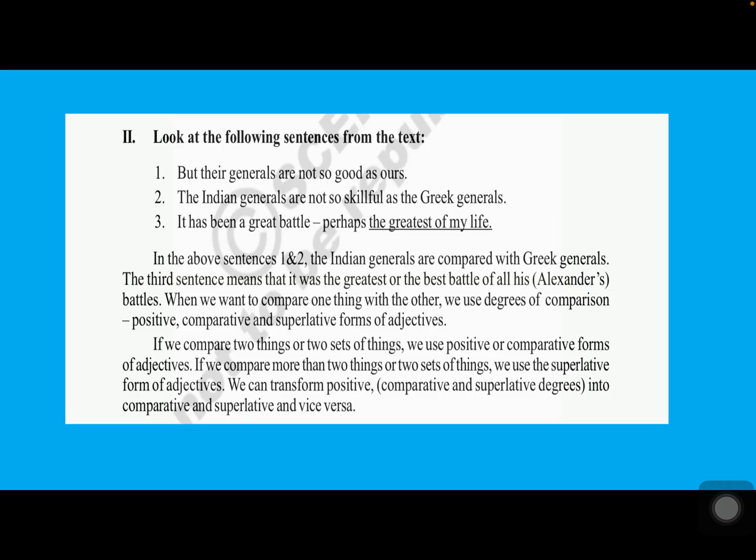So look at the following sentences from the text. But their generals are not so good as ours. So here, children, look at the sentence. Good, what is the adjective there? So good as. So that is in positive degree. Okay, now the Indian generals are not so skillful as the Greek generals. So here, so skillful as. Again so and skillful as. Whenever so and as is used, the word over there becomes a positive degree.